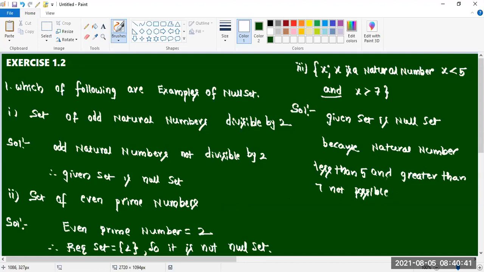The common condition is not possible. Less than 5 is possible, or greater than 7 is possible.